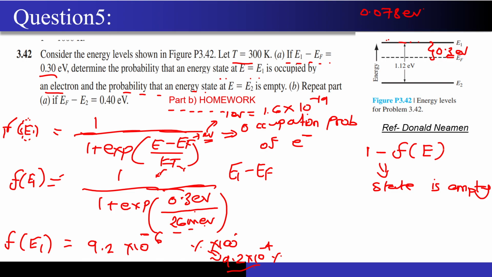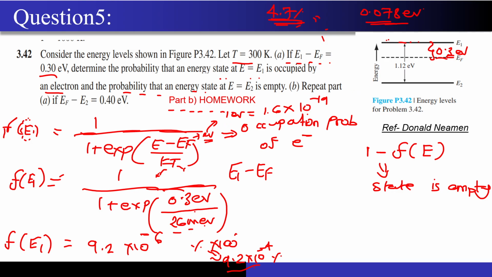So now the probability of occupation should reduce even more compared to the last answer that I got. What was the last answer? 4.7%, right? And from that 4.7%, now I have reduced to 9.2 into 10 to the power minus 4 %. It is very close to 0, right? So this answer makes sense: if I moved by such a huge distance from the EF, then the probability should decrease exponentially, and indeed it has decreased exponentially. So this is another way you can do a sanity check on your answer.